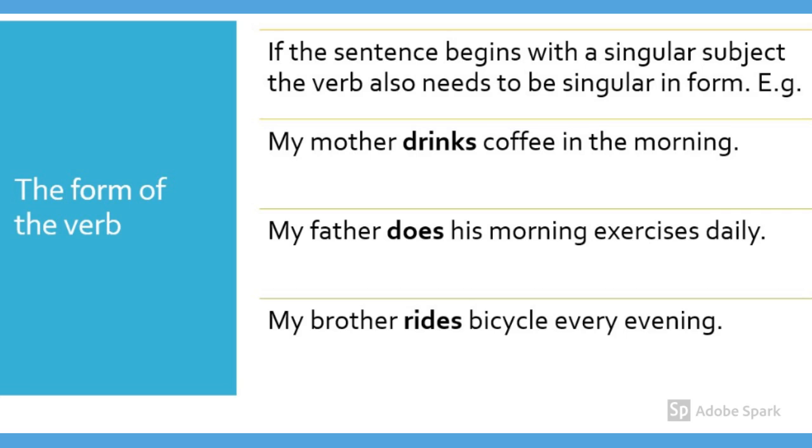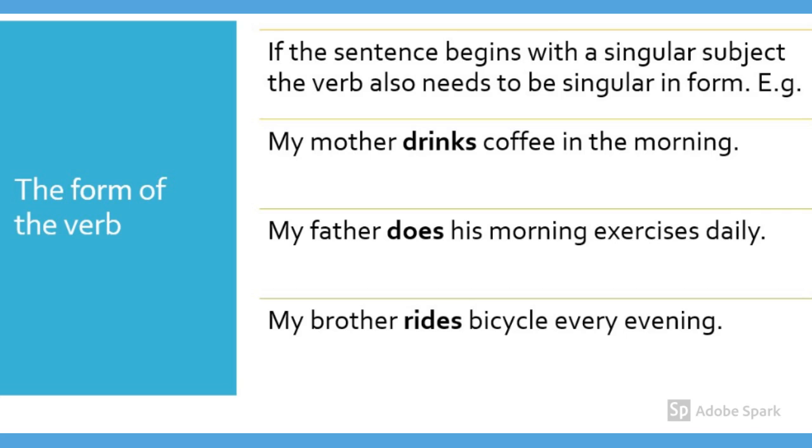Who drinks coffee in the morning? My mother. So the subject, my mother, is singular. So the verb also is in singular form. Look at the second example. My father does his morning exercises daily. Third example, my brother rides bicycle every evening. In both sentences, you can see the subject is singular and also the verb is given in singular form.